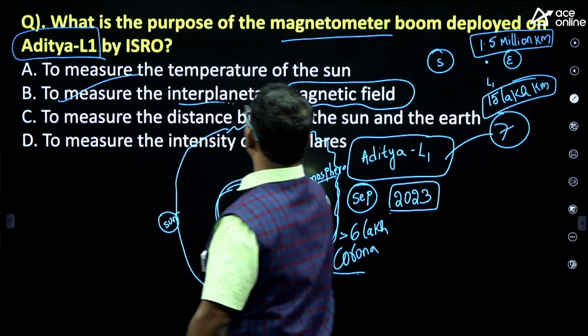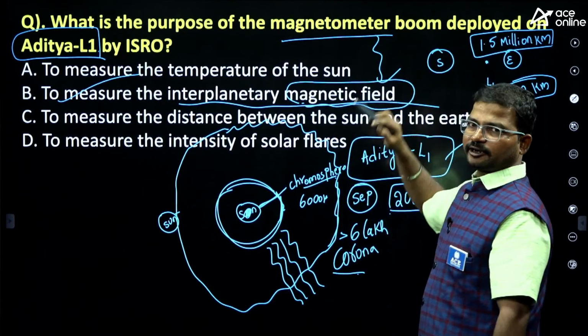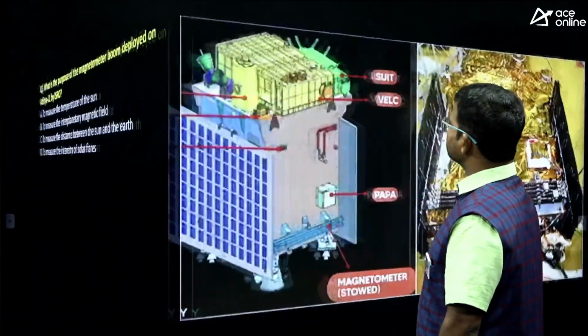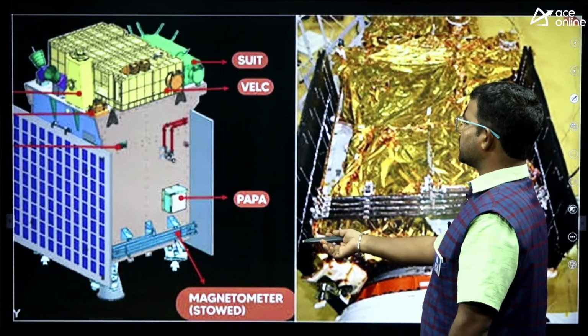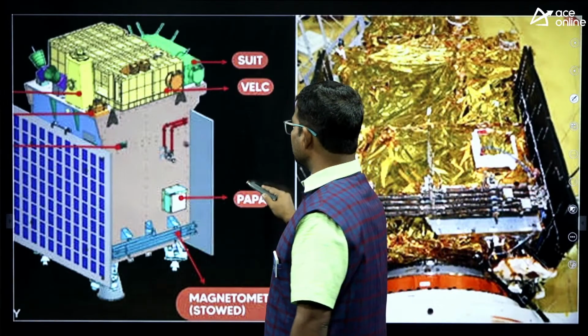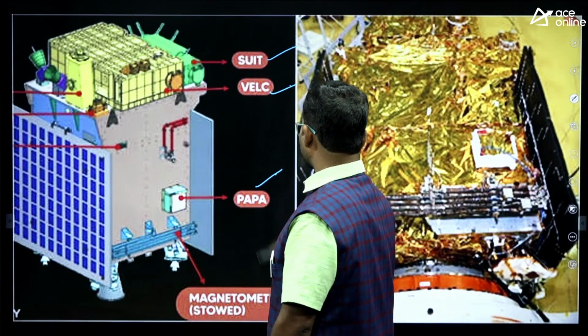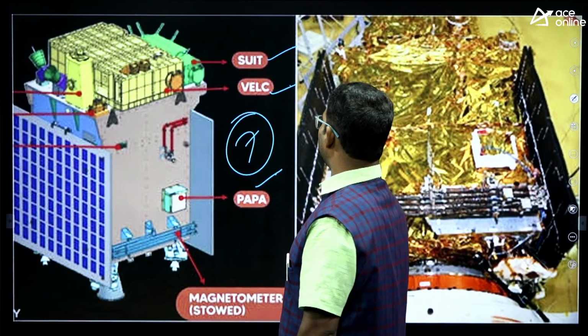To measure the interplanetary magnetic field, we are using this magnetometer. So here it is, this is the magnetometer. Next, VELC, next SUIT. So around 7 payloads we have.